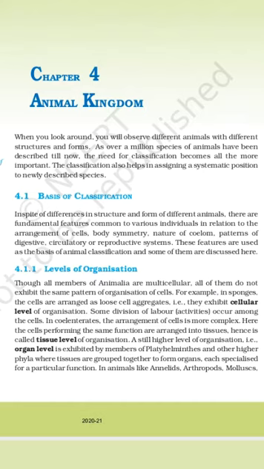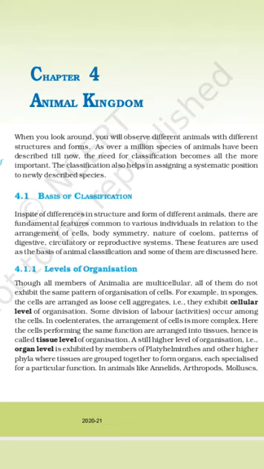Now there are 4 levels of organization: cellular level, tissue level, organ level and organ system level of organization. We all know that all members of Animalia are multicellular, but we also know that they do not exhibit the same pattern of organization of cell. Some animals may have the cellular level of organization, some may have the tissue level, some may have organ level, and some may have organ system level of organization. So let us start with cellular level of organization.